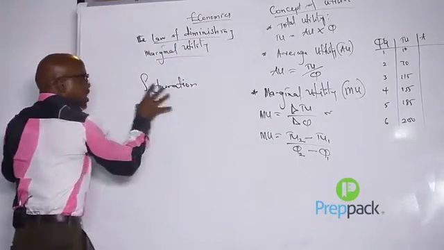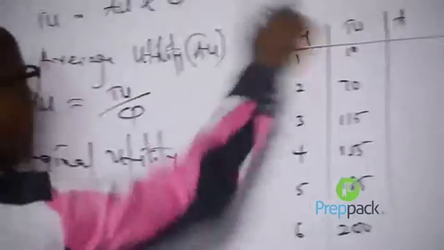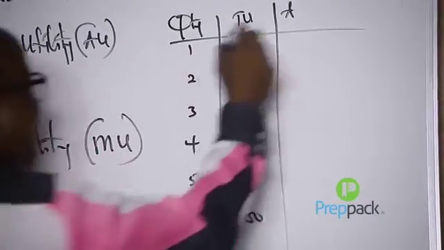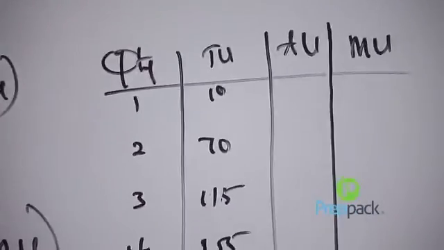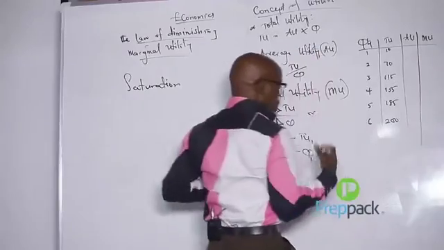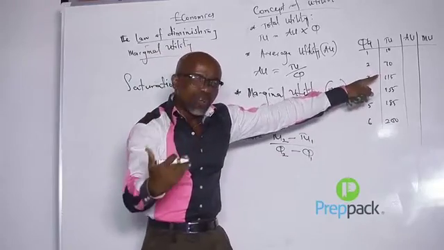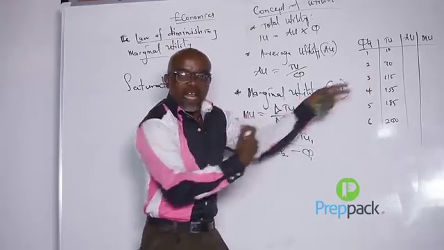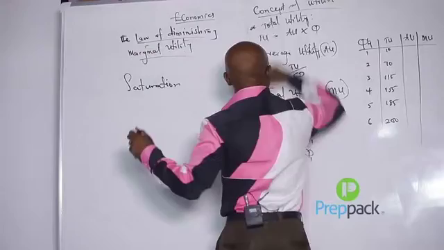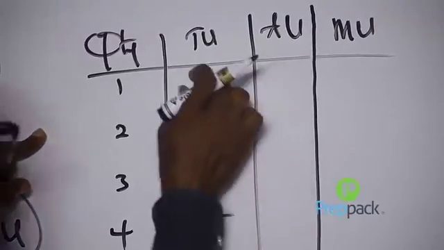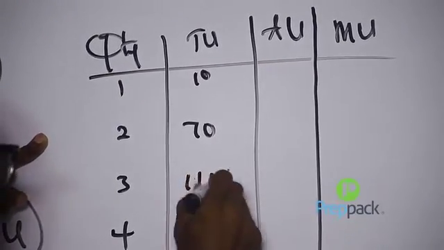Now, to explain this with a simple diagram, let's go back to the other side of the board. Here we have our quantity, here TU, here my AU, the average utility, and here my MU, marginal utility. In the exam, the question will definitely ask you to copy and complete the table above. From the concepts we've explained so far, your TU is given and the quantity is given, but AU and MU are what you're asked to find.